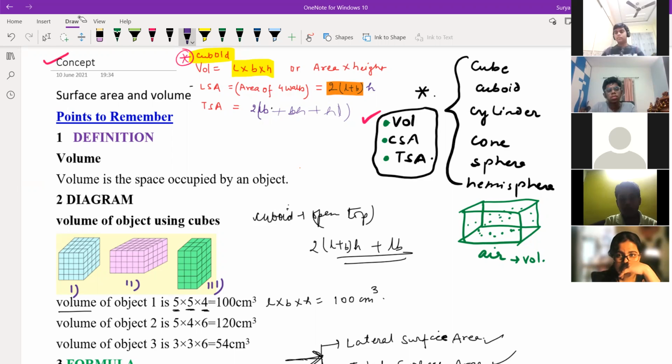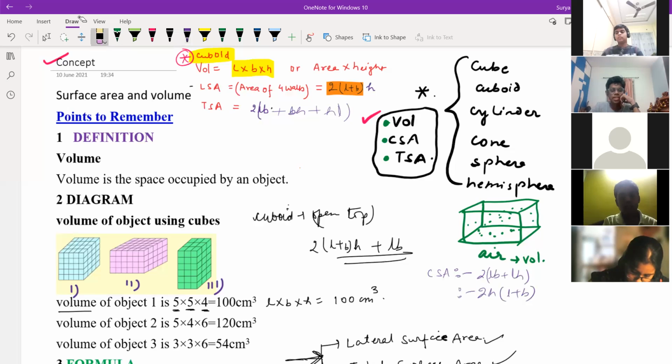Okay. Tell me, Satvik, what is the formula of CSA? Sir, 2 LB plus LH. 2 LB in bracket you are saying? Yes, sir. Okay. What about Sai Ritvik? Same formula for CSA? No, sir. Sir, it's 2H into L plus B. L plus B this way, right? Yes, sir. Understood.